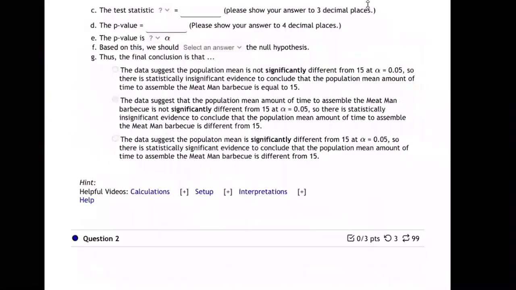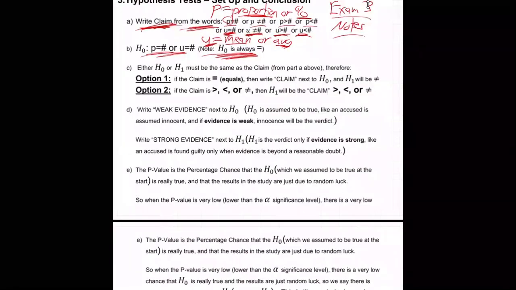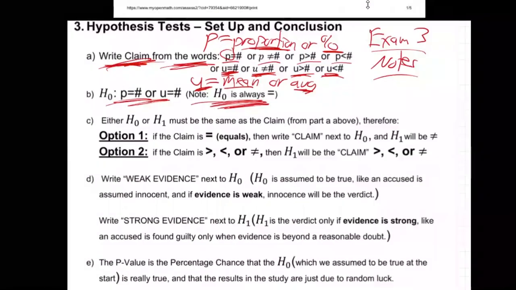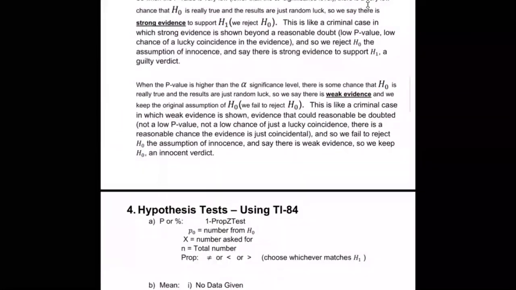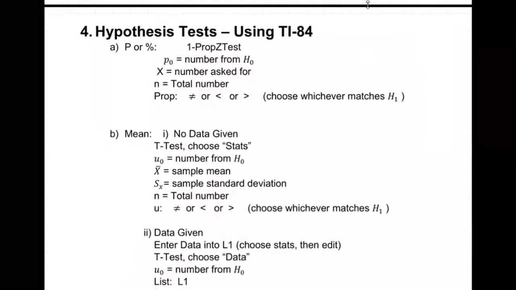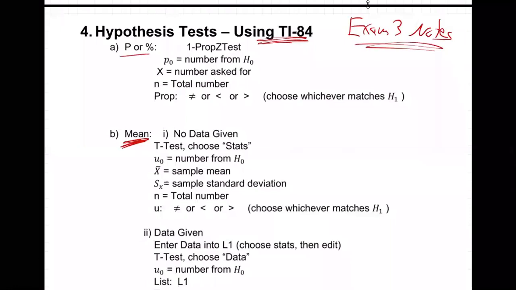Actually, we can answer part A now too. Let's go ahead and answer part A. If you notice the notes I gave you, the exam 3 notes, number 3 tells you all the setup stuff. Way down on number 4 is how you do the calculator stuff. And we're down here on mean, aren't we? This is number 4, and it says if you're doing P or percentage, that's what we did back on 9.1. Now we're in 9.2 today.